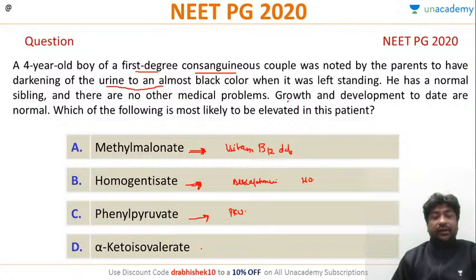And alpha ketoisovalerate, branched chain ketoaciduria will have elevated alpha ketoisovalerate.